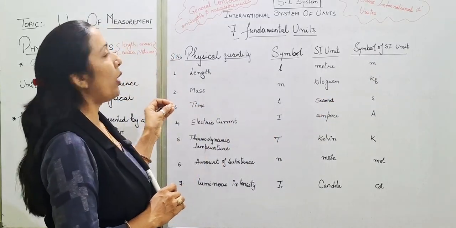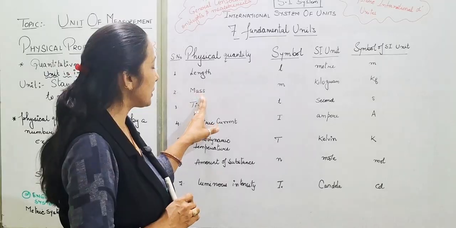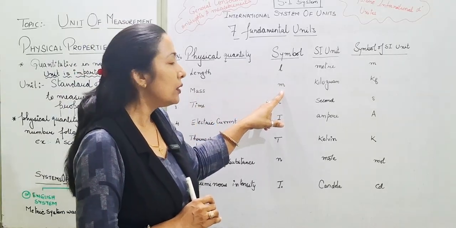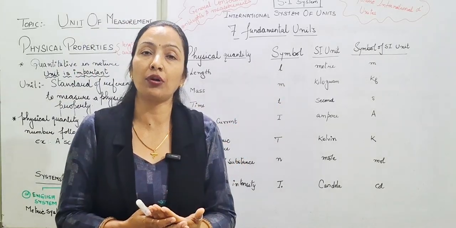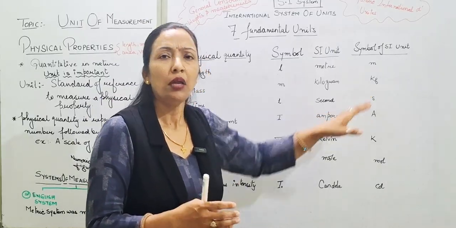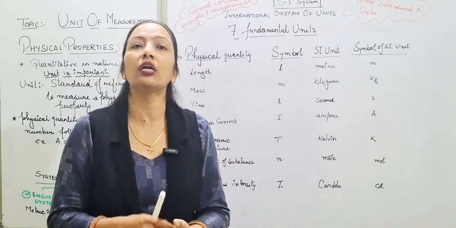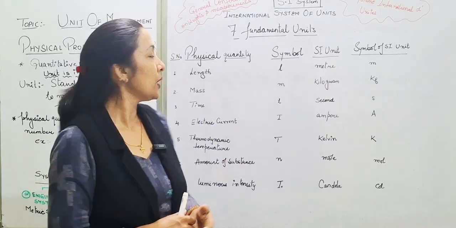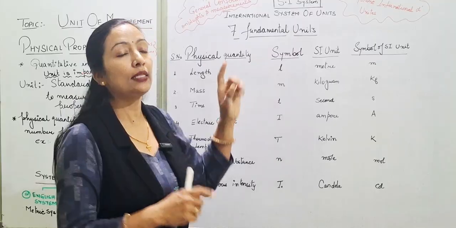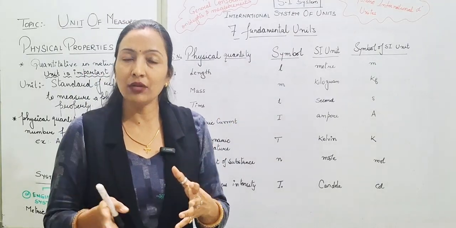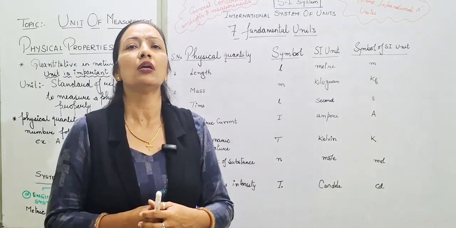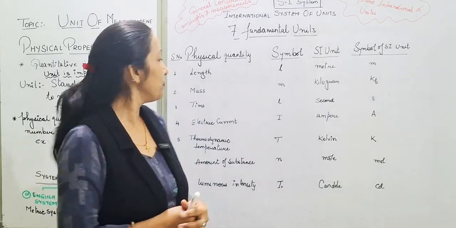The second physical quantity of matter is mass, having symbol m, which is measured in kilogram with the symbol kg. But in labs we are not taking the quantity in kgs, we mostly use grams. But the standard unit is the kilogram. While performing experiments we use grams.